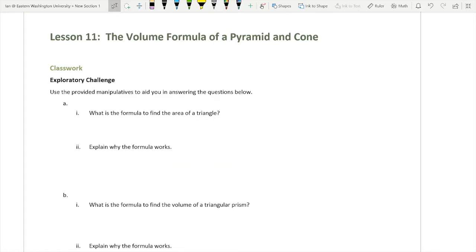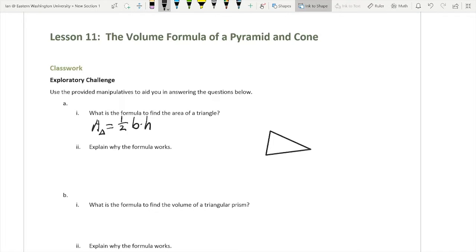So, let's jump in. What's the formula to find the area of a triangle? Well, the area of a triangle is equal to 1/2 base times height. Now, why does this work? Well, we have this really cool thing with triangles and this geometric transformation that we can do that changes the shape but doesn't change the area. It's called a shear. And so we can change the shape of any triangle to look like a right triangle.